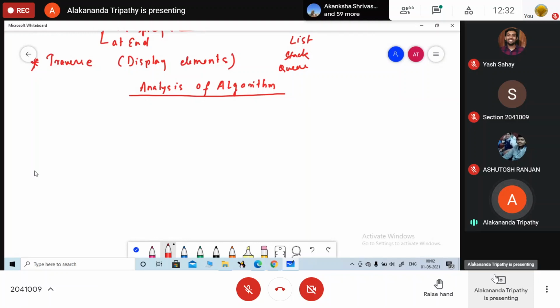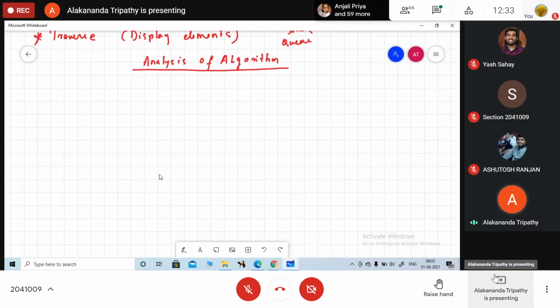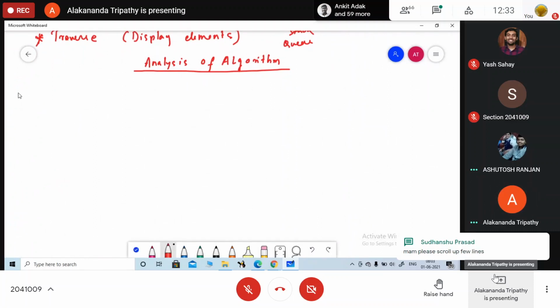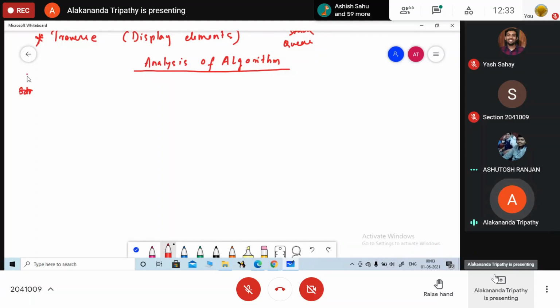Here I am writing a code. Just look at it carefully. Here I am writing one code. All of you see it carefully. I will ask you one question to all of you. It's not a very difficult question. So here I am writing an algorithm.